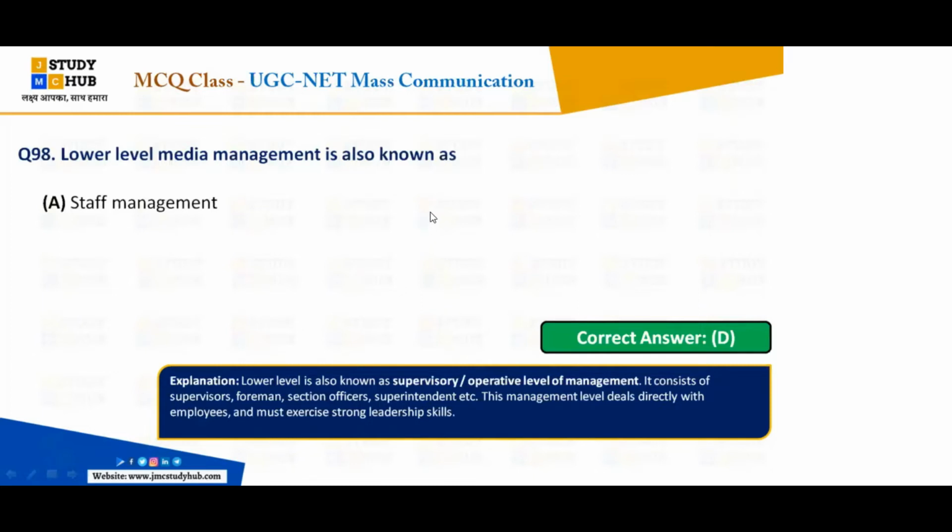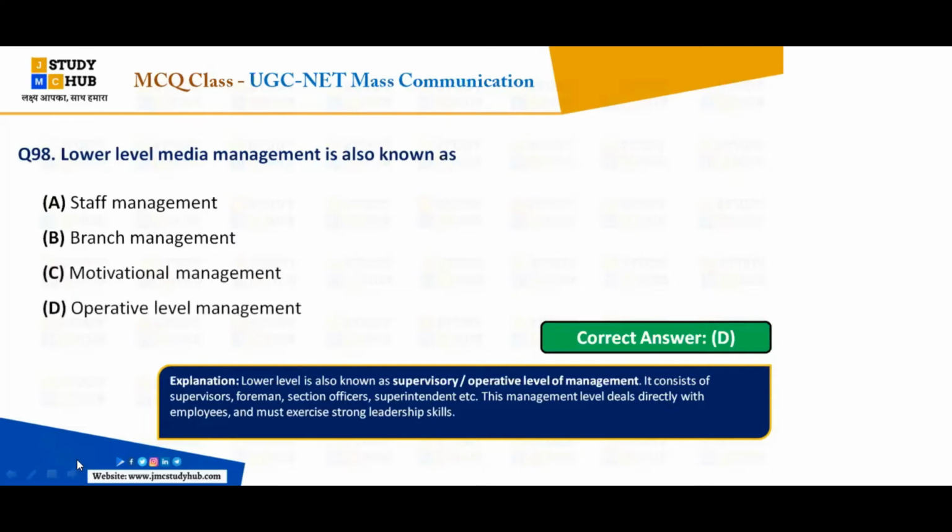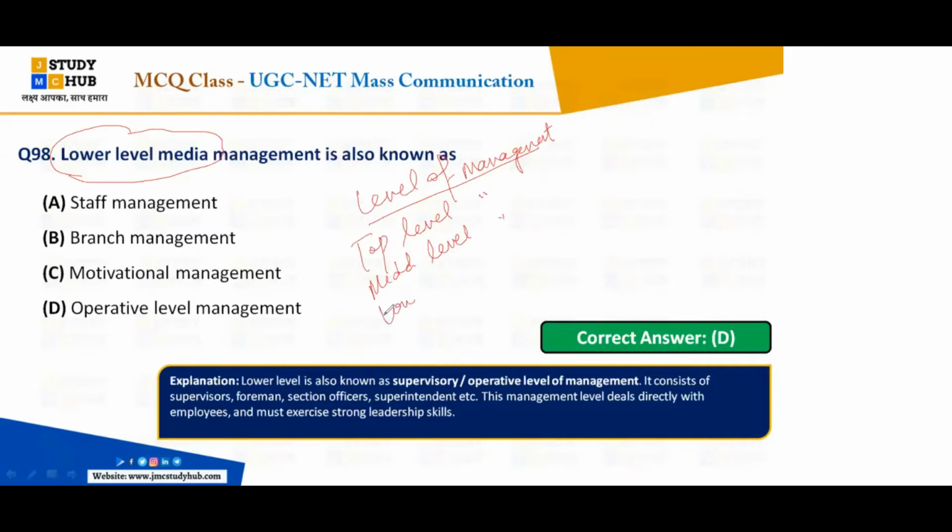Lower level media management is also known as: A, staff management; B, branch management; C, motivational management; and D, operative level management. This is about lower level management. We know the levels of management. Everybody, what are the levels of management? Top level management, middle level, and lower level.